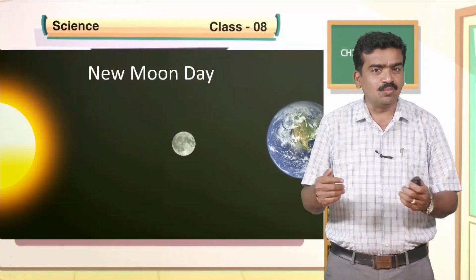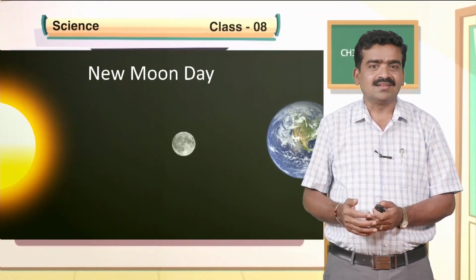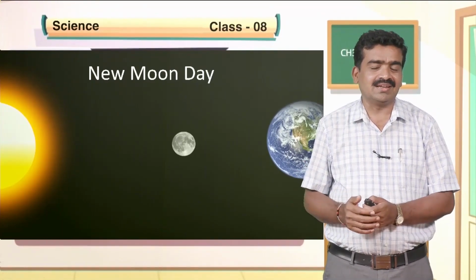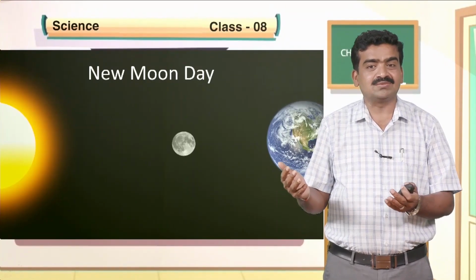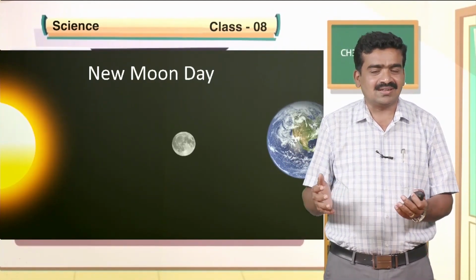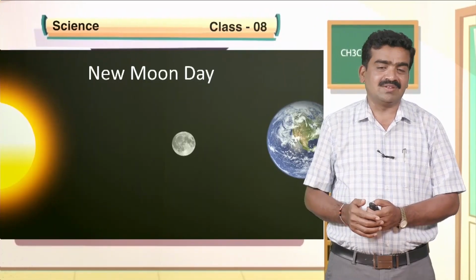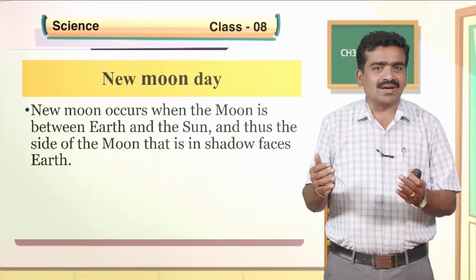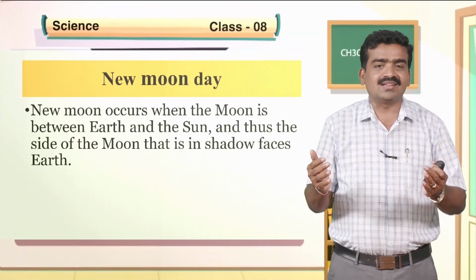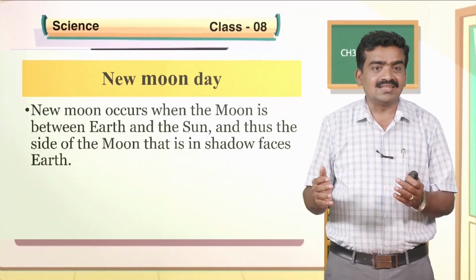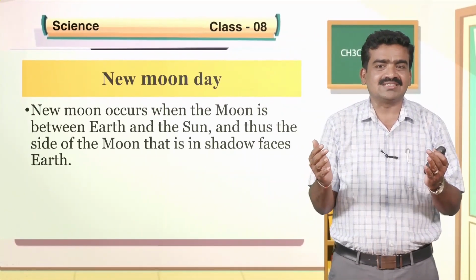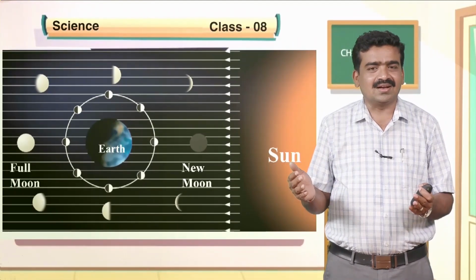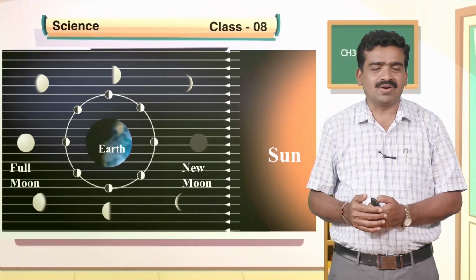In the case of new moon day, what happens? The moon comes in between the earth and the sun. So, the shadow part of the moon is what faces the earth, and that is why the moon is invisible on new moon day. New moon occurs when the moon is between the earth and the sun, and thus the side of the moon that is in shadow faces the earth. So, you can see how the full moon and new moon are formed.